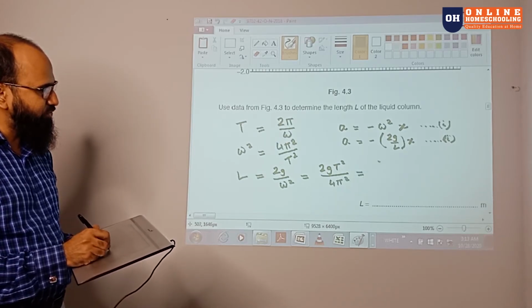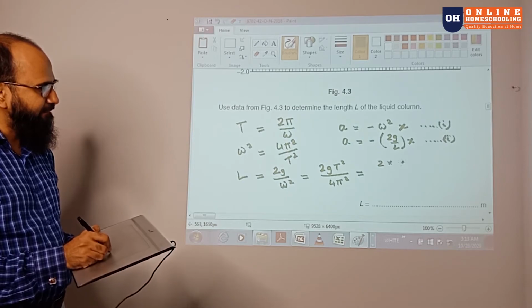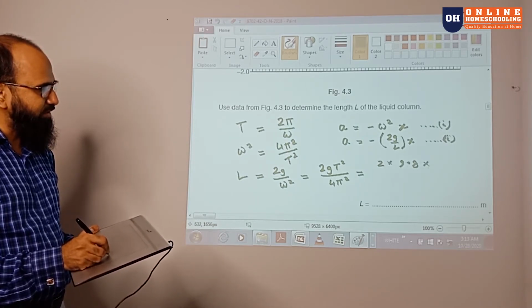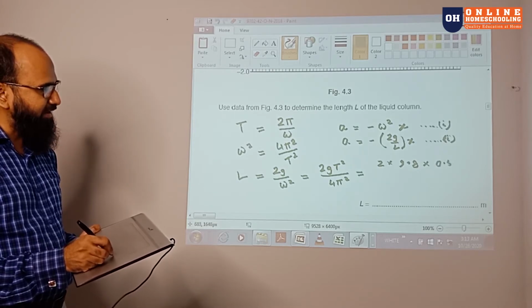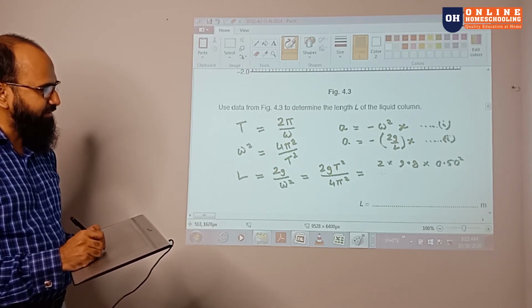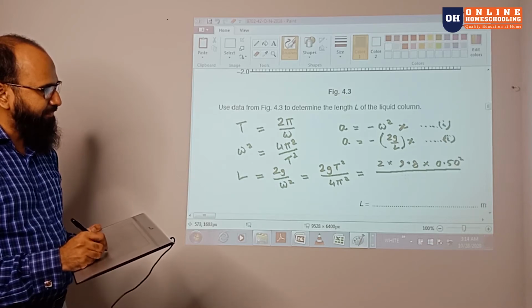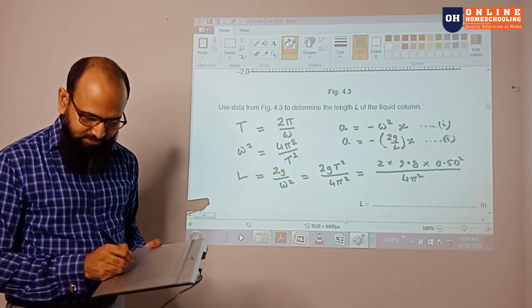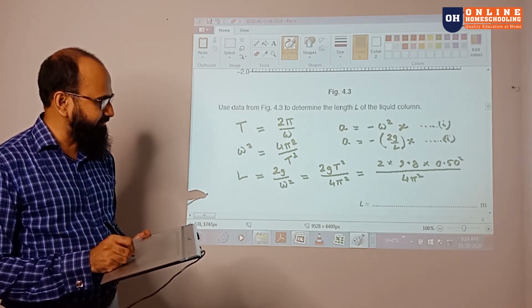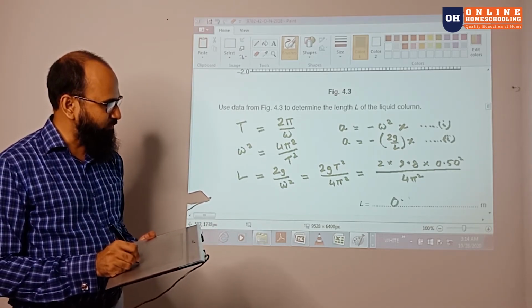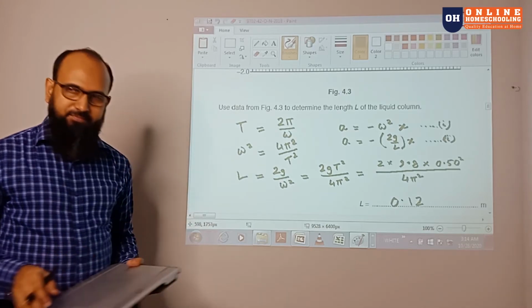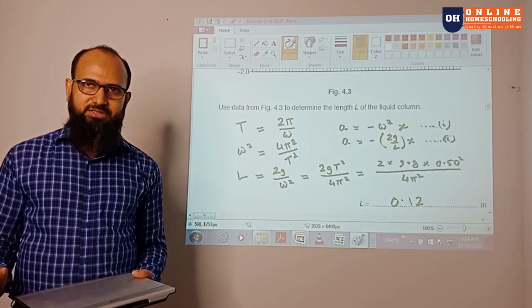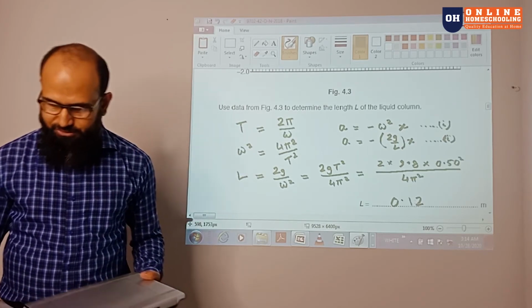Put the value 2 into 9.8 into 0.50 whole square divided by 4 pi square. You will get the length approximately 0.12 meter there. So this is the part where you can compare the simple harmonic motion equations there.